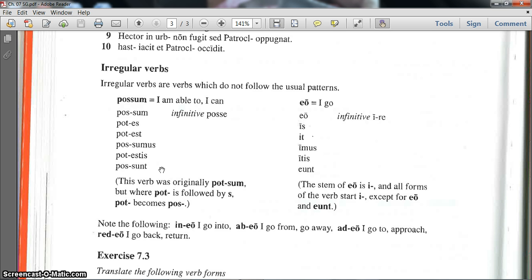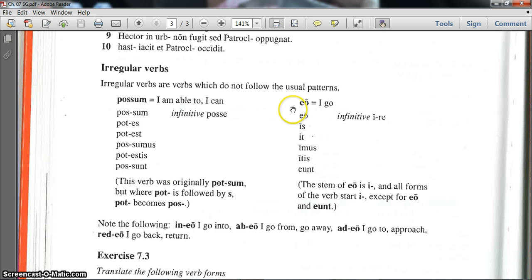Note that if you use the word can, any verb that would follow it, such as I can work or I can go, the words work or go are automatically going to be put in their infinitive form. So whether it would be laborare, or ire for go.